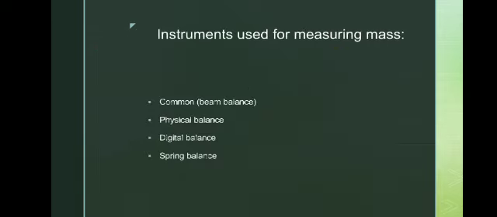So what are the instruments we use for measurement? Beam balance, physical balance, digital balance, spring balance. But normally we see the beam balance and digital balance.